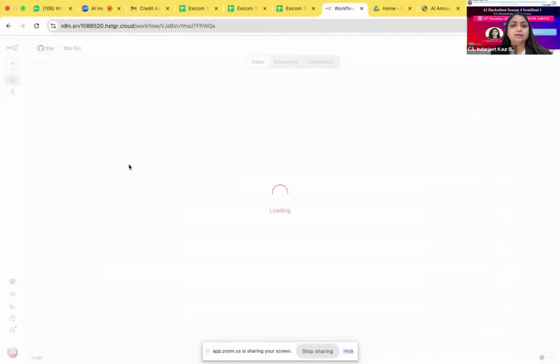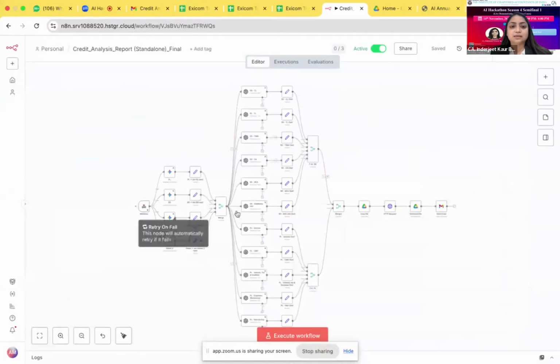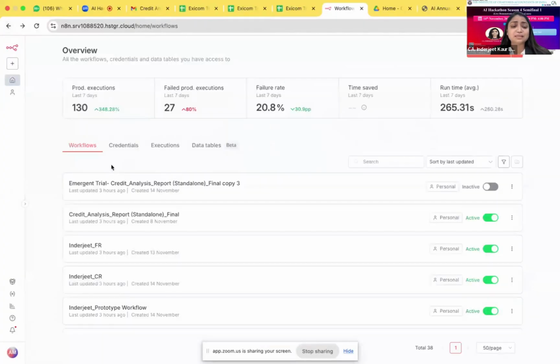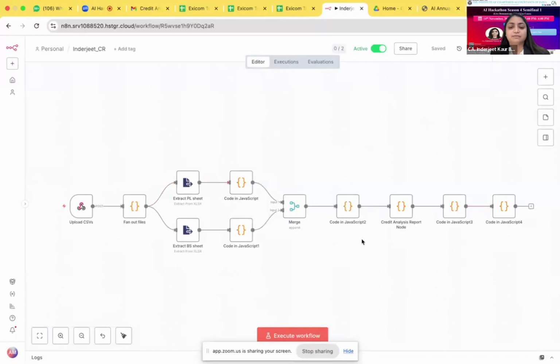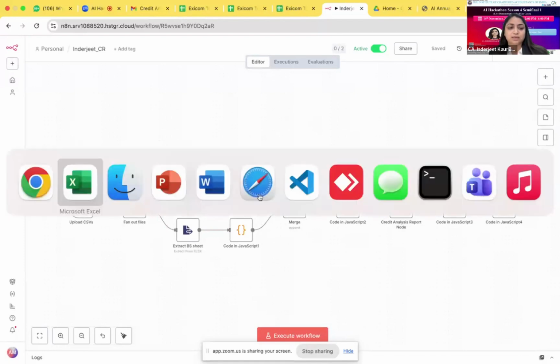And after that I have created another tool, the credit analysis report tool, which is RPA based. I haven't used any AI model because this part requires only formula-based things. So this is the workflow which I have used.